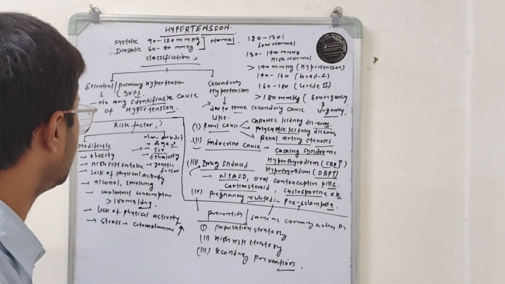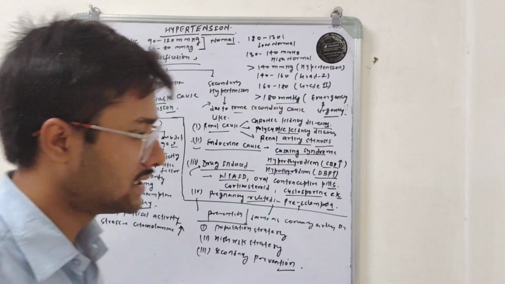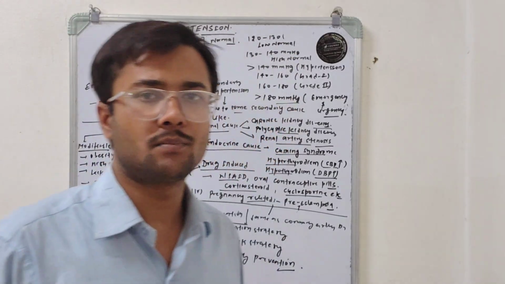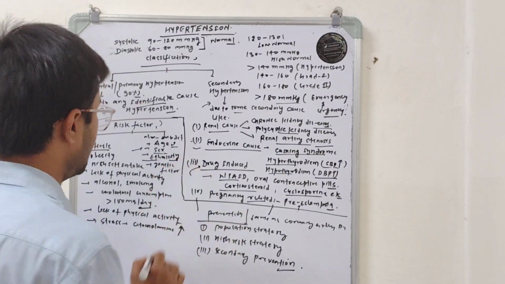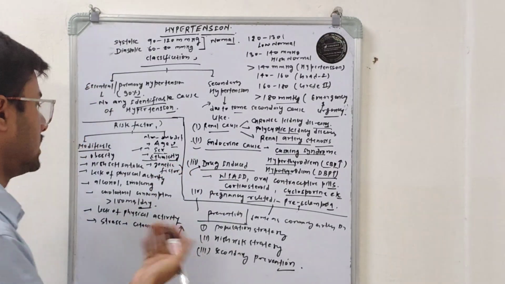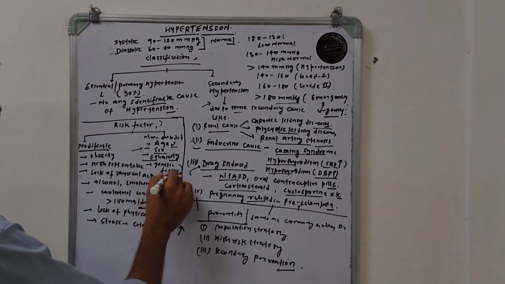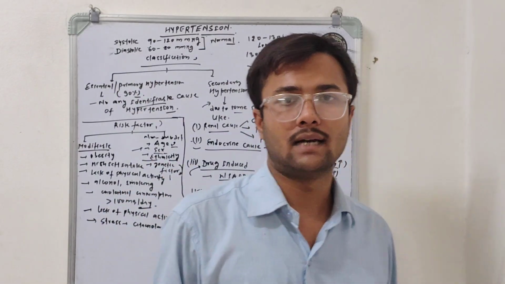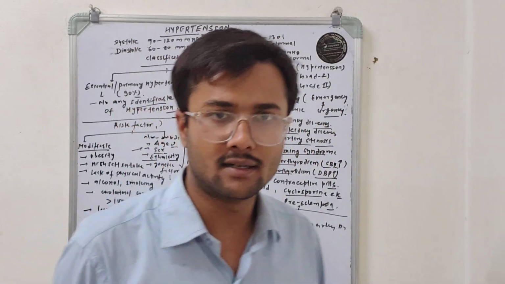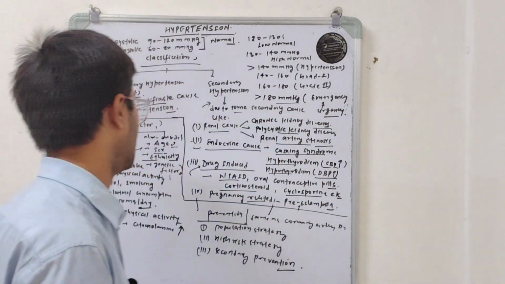The second is ethnicity. It is also observed in a study that black people have higher blood pressure as compared to white people or other races. Genetic factors: if parents are hypertensive, then their children have a high risk of developing hypertension.